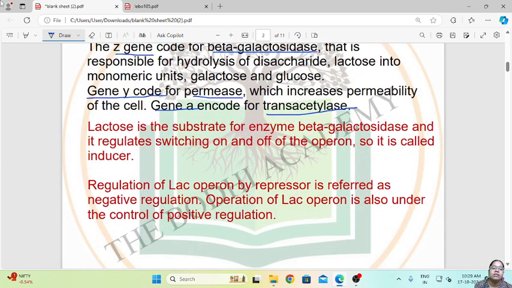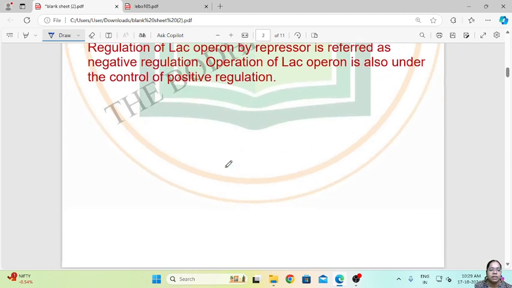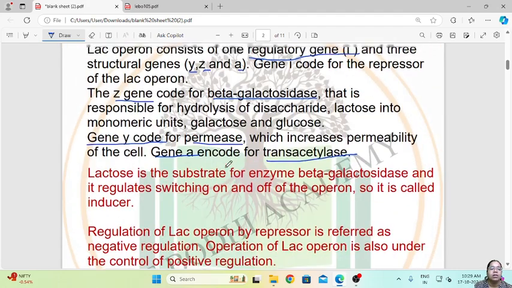So lactose is the substrate for the enzyme beta galactosidase, and it regulates switching on and off of the operon. So it is called an inducer. The regulation of Lac-Operon by the repressor is referred to as negative regulation, and the operation of the Lac-Operon is also under the control of positive regulation. So this is about the Lac-Operon.